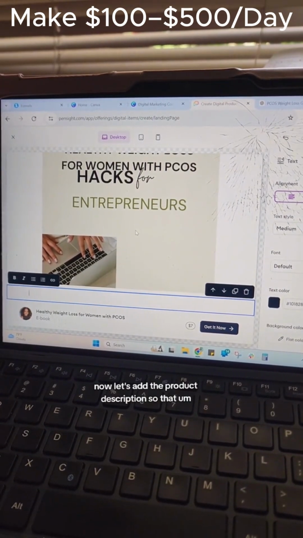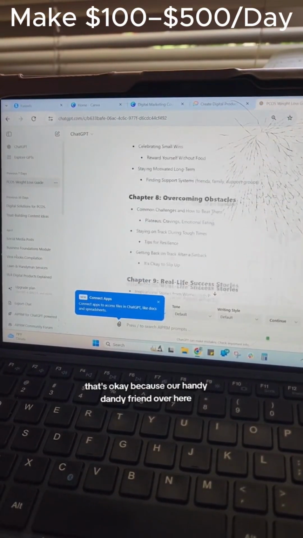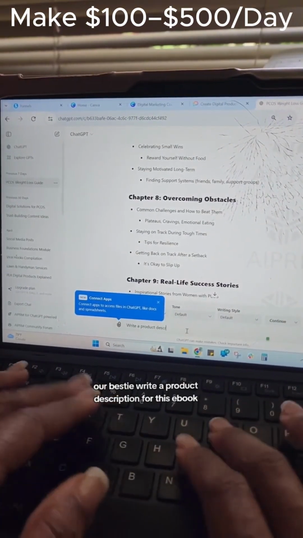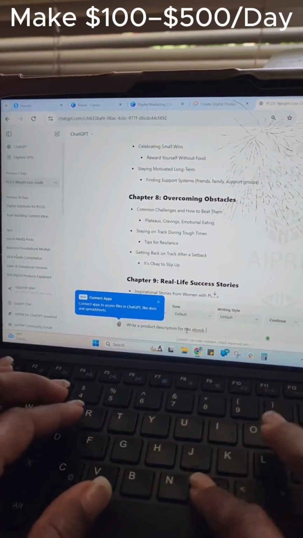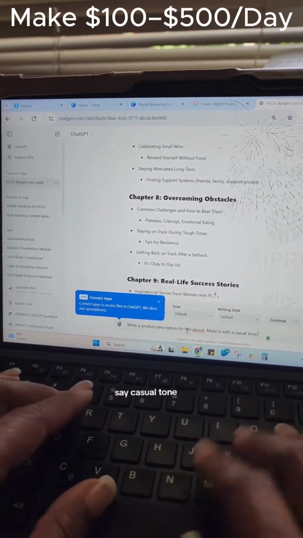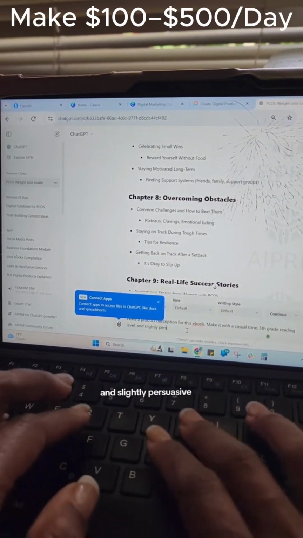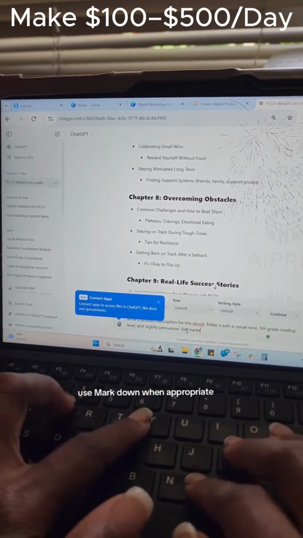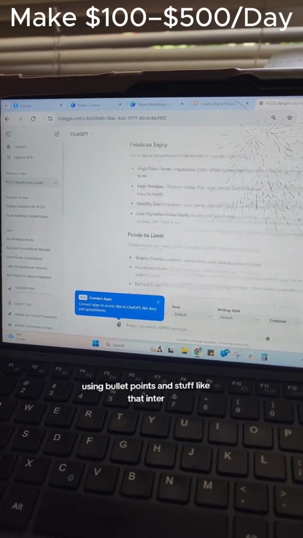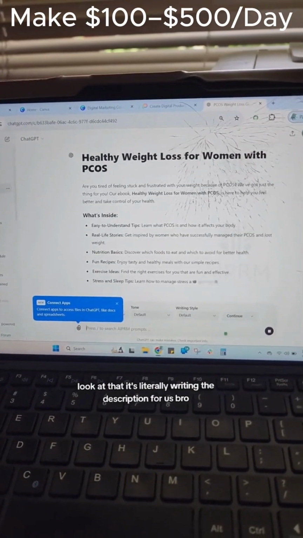Now let's add the product description so that they know exactly what it's about. And if you're not good with words, that's okay, because our handy dandy friend over here, our bestie, can help. Write a product description for this ebook. Make it with a casual tone, 5th grade reading level, and slightly persuasive. Use markdown when appropriate. That just means using bullet points and stuff like that. Enter.